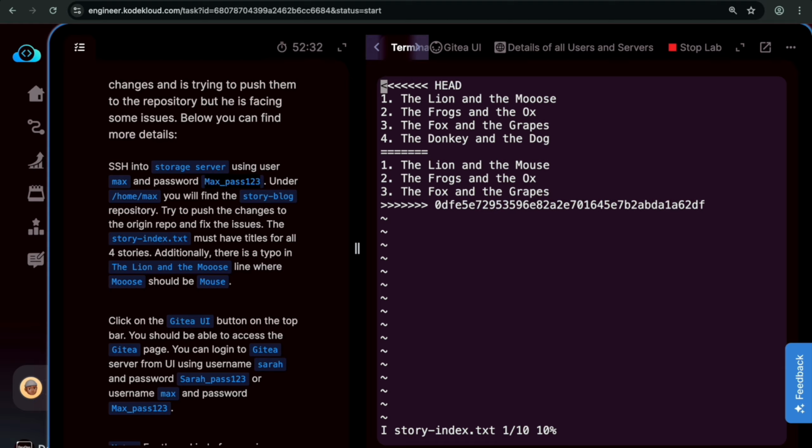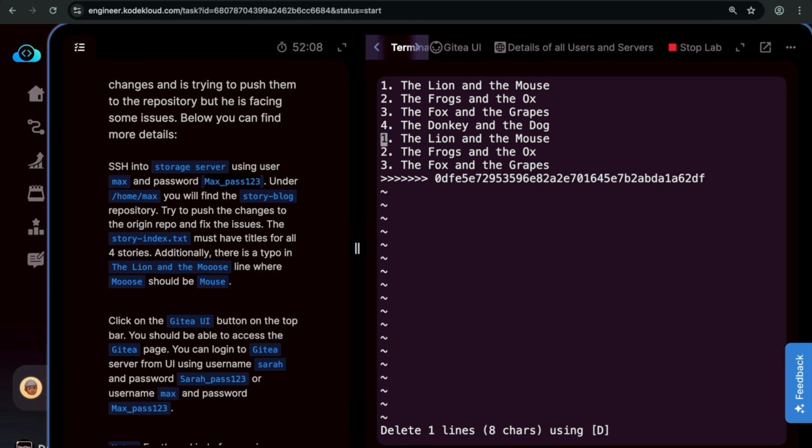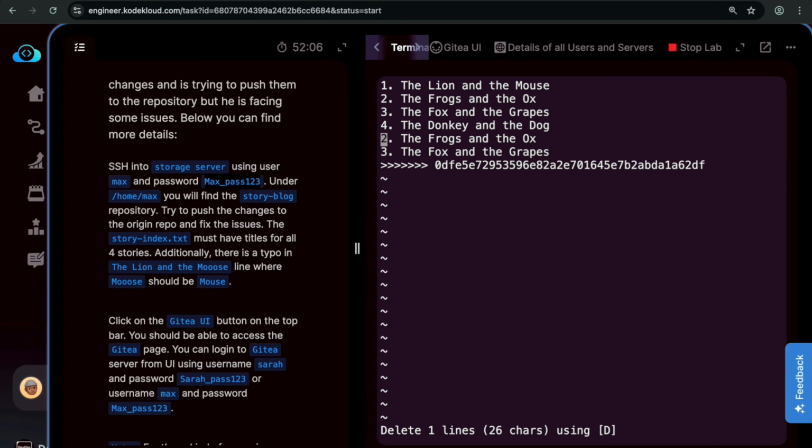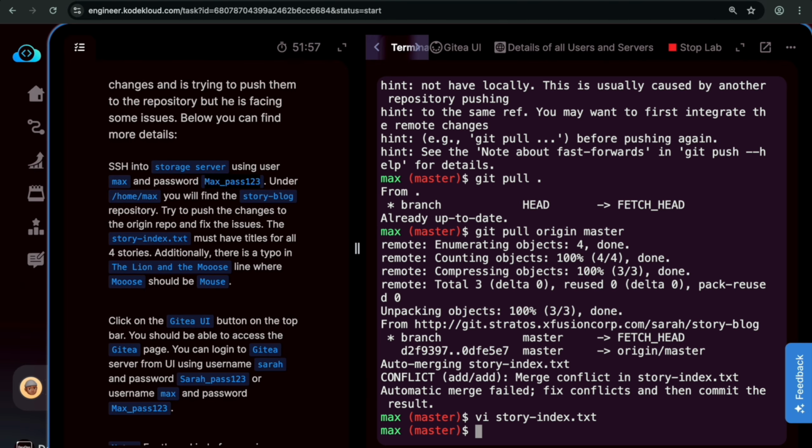Let me type I and then escape, and here the spelling of lion and mouse is wrong, so press I again. It should be mouse, and then the remaining four should be fine. We don't need these other things because if you observe closely, both are the same. That is where we are getting the conflict. As of now, I removed all of them. Escape :x, enter.